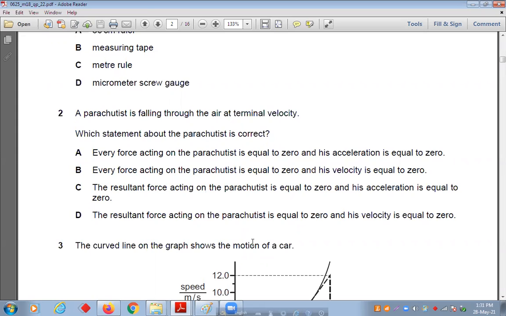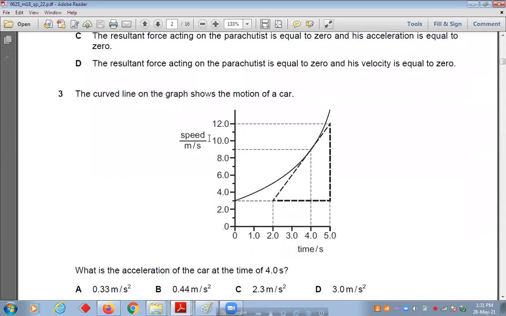Now A and C. Between A and C, you can have a confusion. A is saying every force and C is saying resultant force. So which is the correct word? I think C. C is the correct answer. They are saying resultant force. Resultant force. So now question number 3.